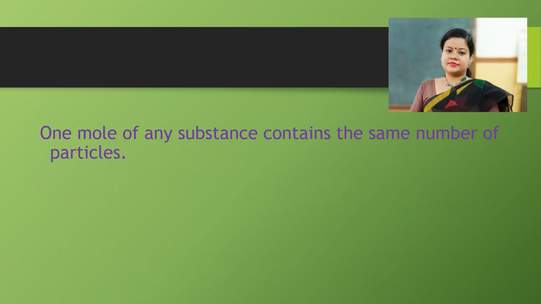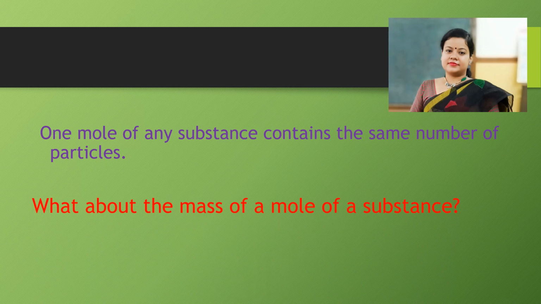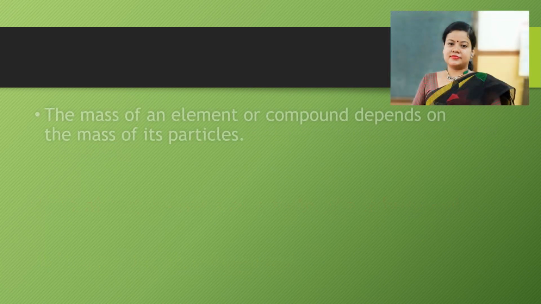1 mole of any substance contains the same number of particles. What about the mass of a mole of a substance? Is it the same for all substances? The answer is definitely no. The mass of an element or compound depends on the mass of its particle.